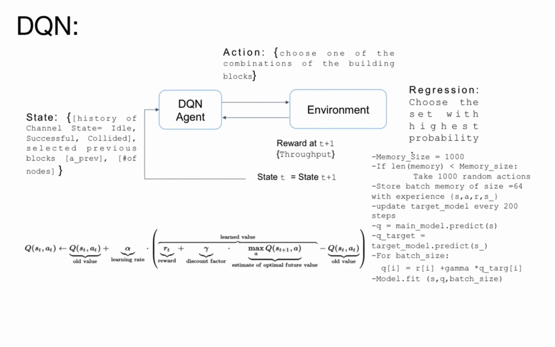In our problem, we define the state as the history of the channel state, like the Wi-Fi channel, whether the channel is idle, whether the packet that was sent was successful or it collided, as well as the previous blocks selected by the agent and the number of nodes. The action is to choose one of the combinations of the building blocks, and the reward is the throughput.